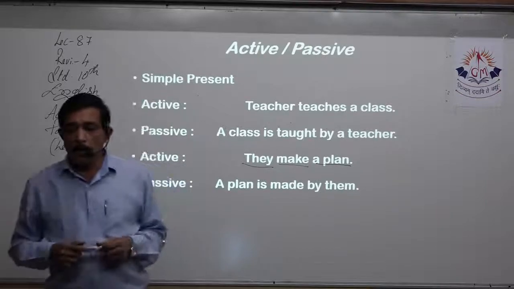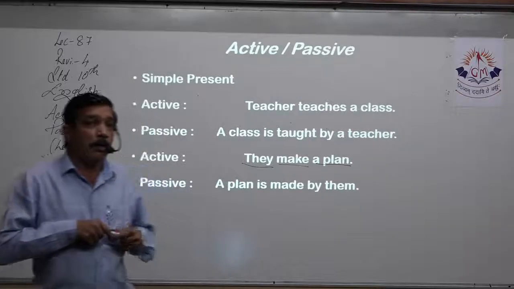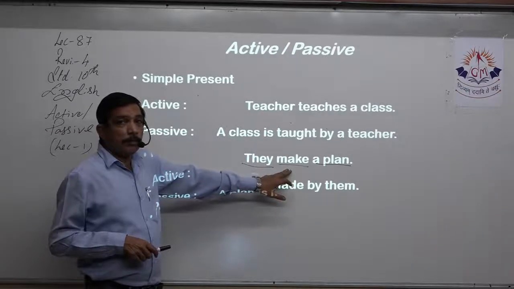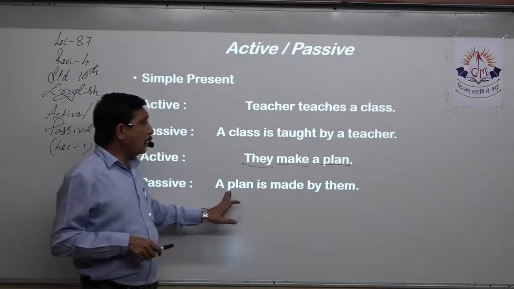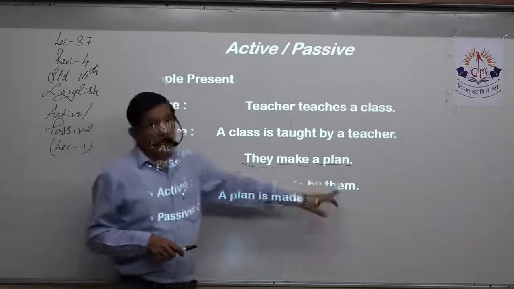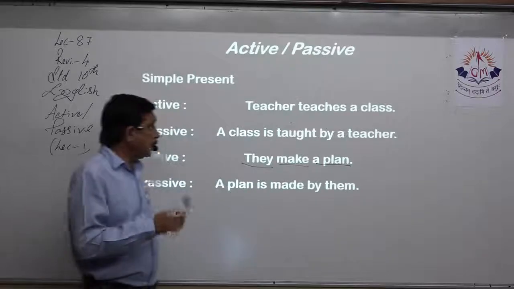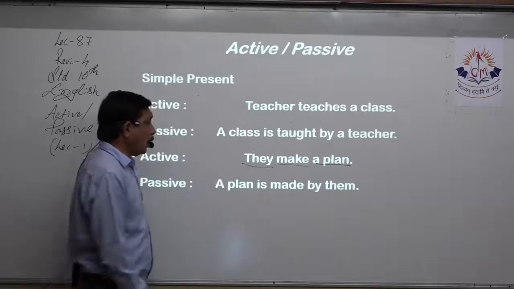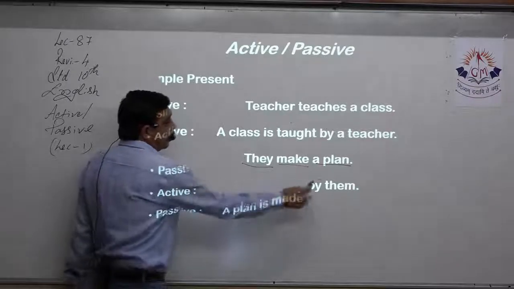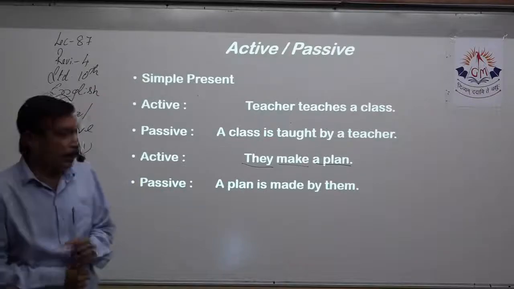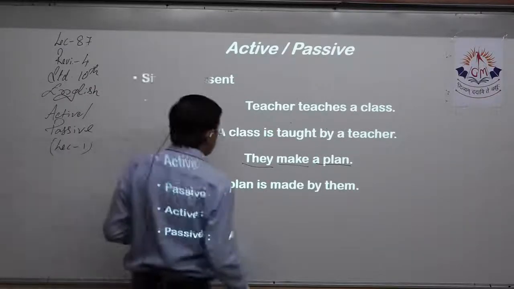Made. A plan. We bring the object to the front. Send the subject to the end. They will become them. And we add by in front of it. Now, is made by them. They made a plan. It should be made over here, not make.